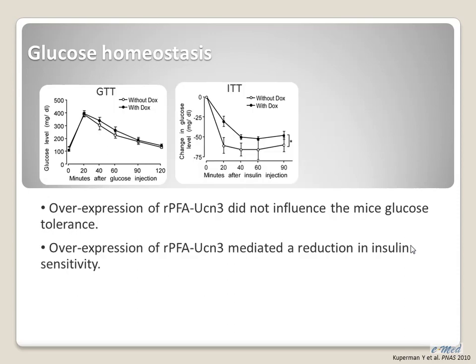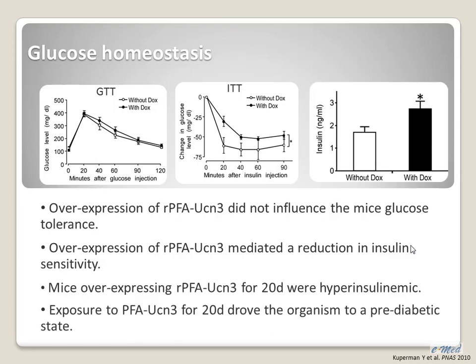However, when we performed the insulin tolerance test, we saw that overexpression of urocortin-3 mediated a reduction in insulin sensitivity. When we measured insulin levels, it was 20 days after prolonged exposure to urocortin-3, which I remind you is also anxiogenic for the mouse. We saw that the mice were hyperinsulinemic, meaning that exposure to urocortin-3 for 20 days at this specific site drove the mice to a pre-diabetic state.